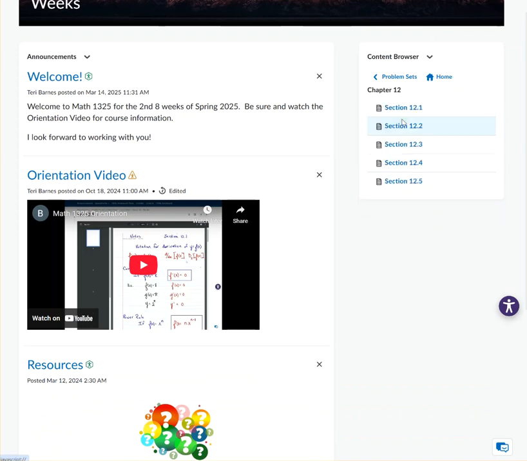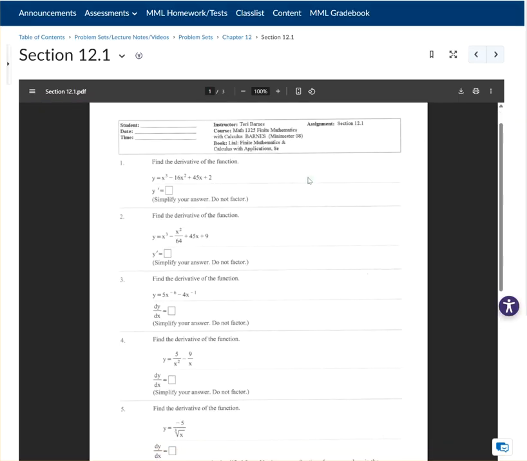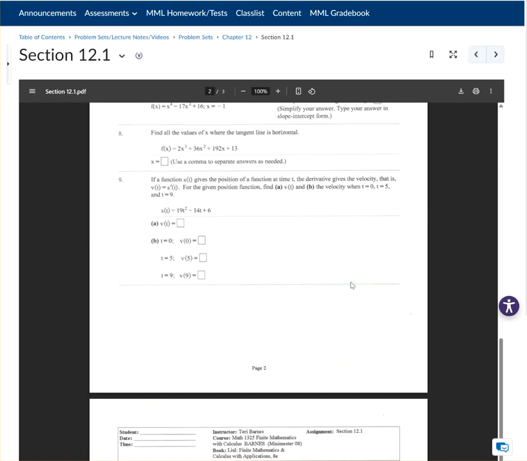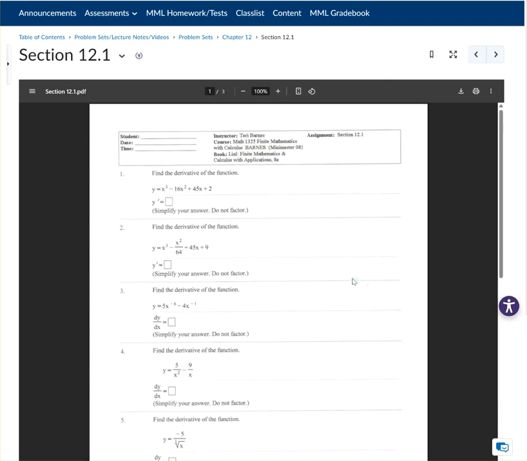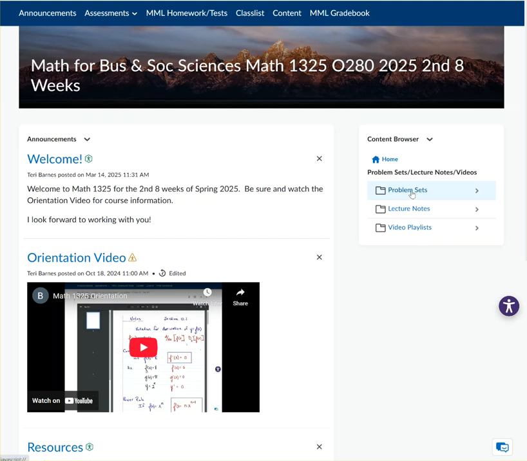If we start with chapter 12, here's 12.1. And here is 10 questions. And so if you've had any calculus before, this may look familiar. If not, you're going to learn how to do it. But I would say print this to practice. You're not turning this in. This is not to be graded. This is how we're going to learn. So let's go back to that problem set list. All right, so we looked at that, and you'd have one of those for every section.